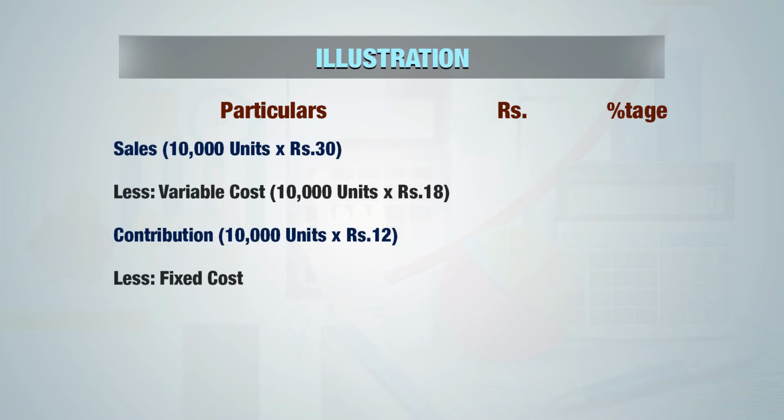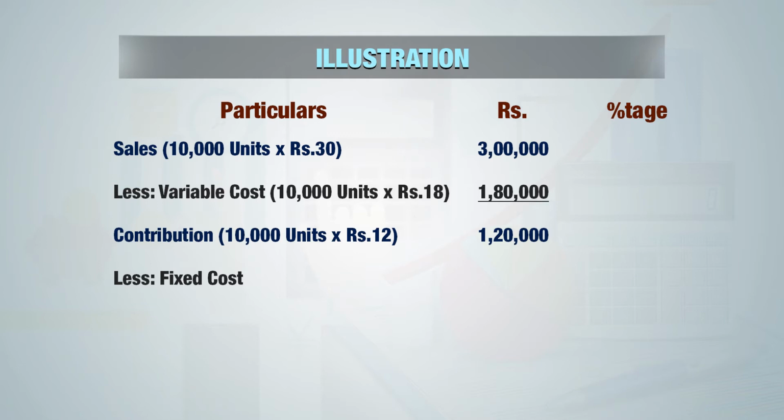Here we take sales of 10,000 units, selling price per unit is 30, variable cost per unit is 18, and our total cost of fixed nature will be 72,000. If we multiply 10,000 units with the selling price per unit of rupees 30, we get sales of rupees 3 lakhs. Variable cost is 18 per unit, so multiplied by 10,000, we get 1,80,000. The difference between sales and variable cost, as you know, is contribution, that is 10,000 into 12, that is 30 minus 18.